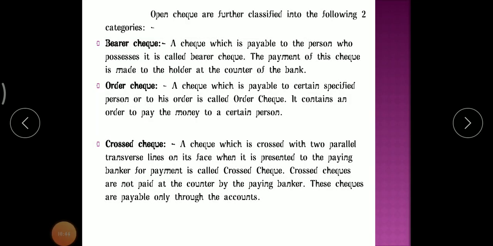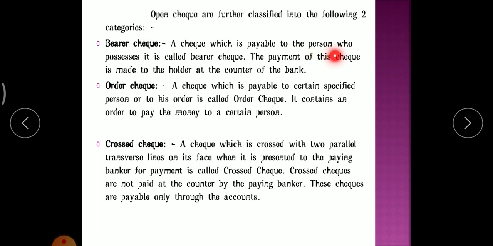So what do you mean by bearer check? It's a check which is payable to the person who possesses it. See here, you might have seen the check. On the check, in the first line there will be Pay. If you write Mr. Sunil, it means Sunil has to go to the bank to withdraw that amount. That's called a bearer check, a check which is payable to the person who possesses it. Here Mr. Sunil possesses it.